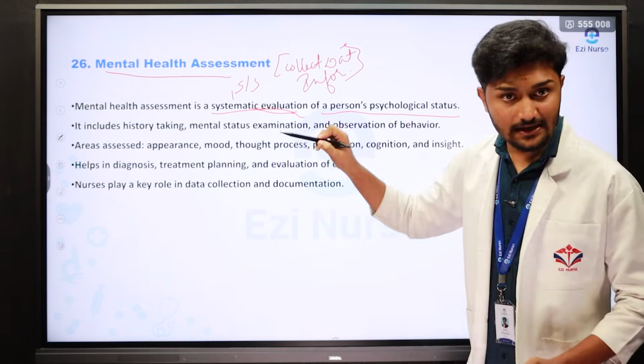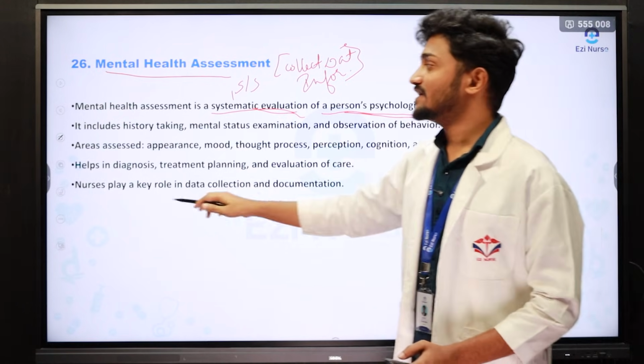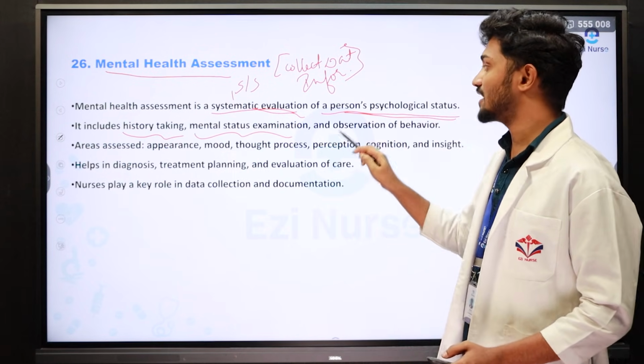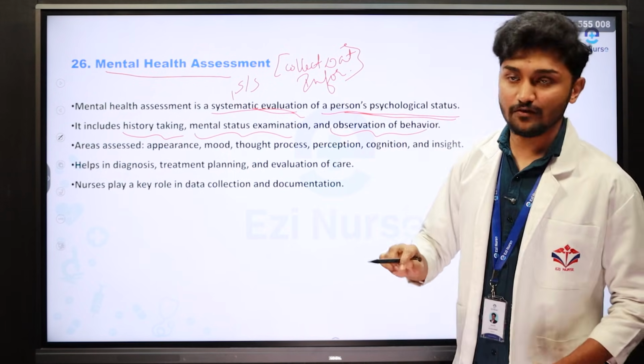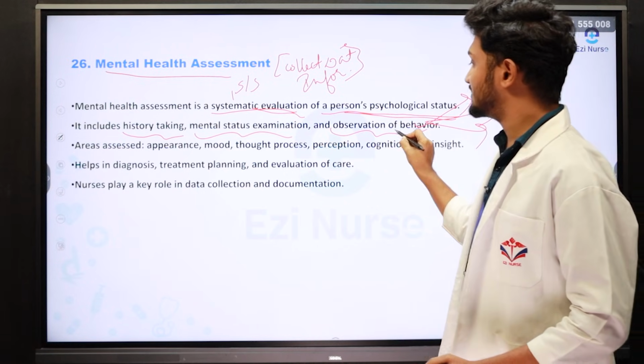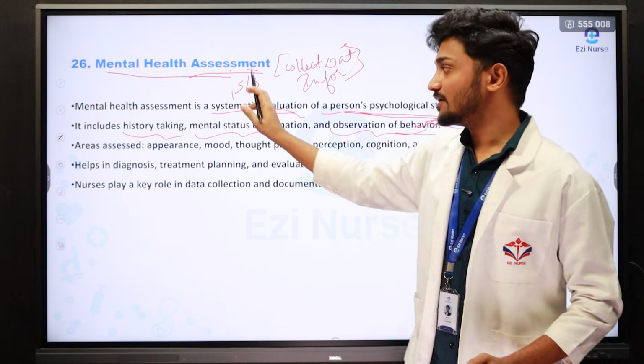So here we are gathering the data about an individual's psychological status. It includes history taking, mental status examination and observation of the behavior of the patient, whether the behavior is cognitive, affective. Gathering this information is most important.